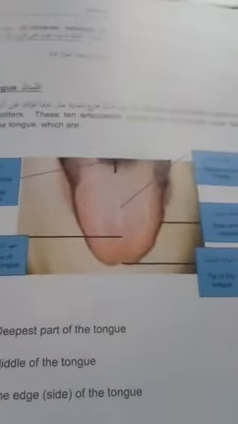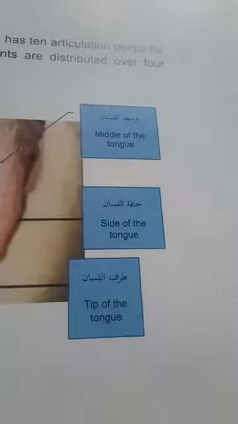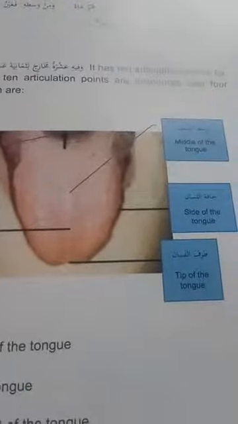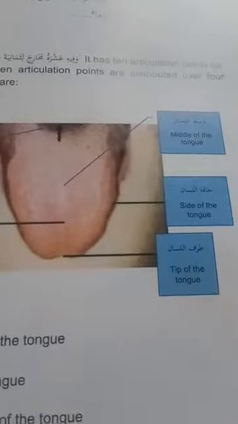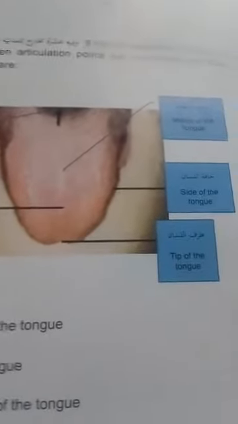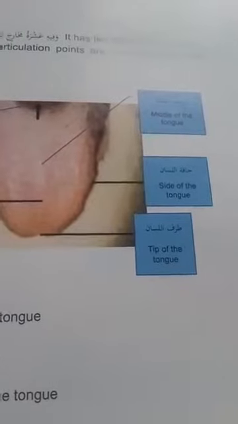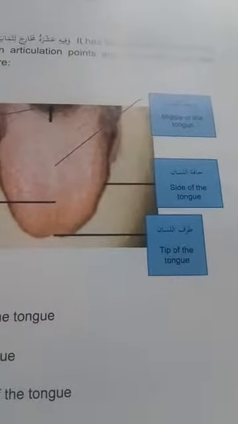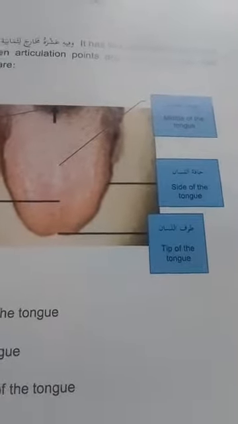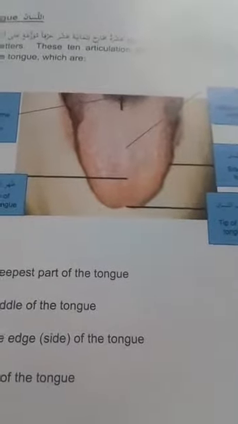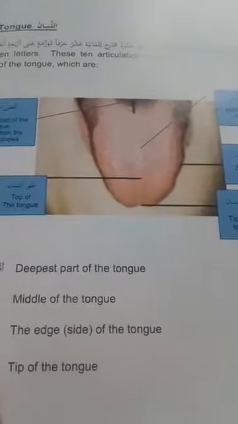Then the middle portion of the tongue is called wasatul lisan. And the upper portion, which is hafatul lisan, side of the tongue, and the tip of the tongue along with the upper side of the tongue is called taraful lisan, and back portion of the tongue is called zahrul lisan.